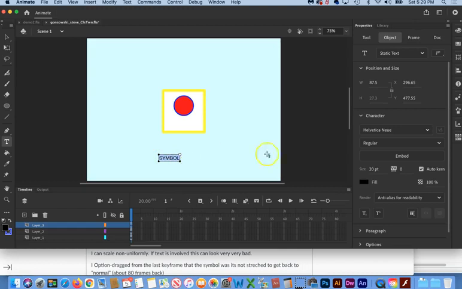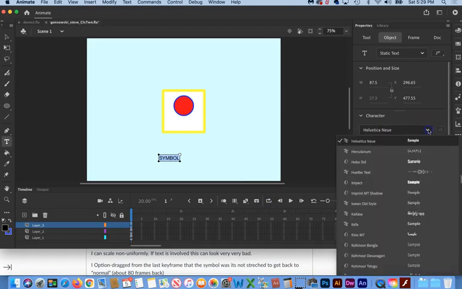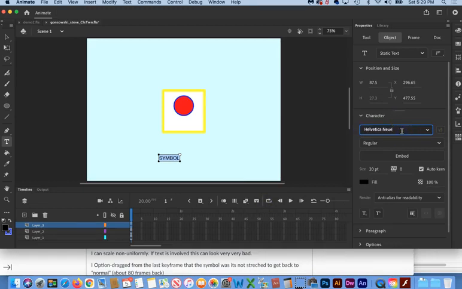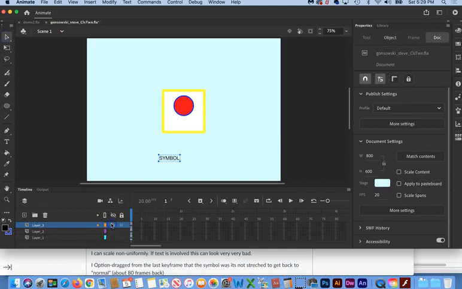Now yours may have come out in the wrong color, so whatever color you got, you want to go in here to the fill, under properties, with object selected, change the fill to black, change the font to either Arial or Helvetica Neue or Helvetica, or at least something that looks very much like this, and you want the size to be dialed in at 20 points. Now we'll just toggle the eyeball to find out. Oh, it looks like, yeah, okay, we did put that on the correct layer. If not, you could just cut and paste it onto the right layer.